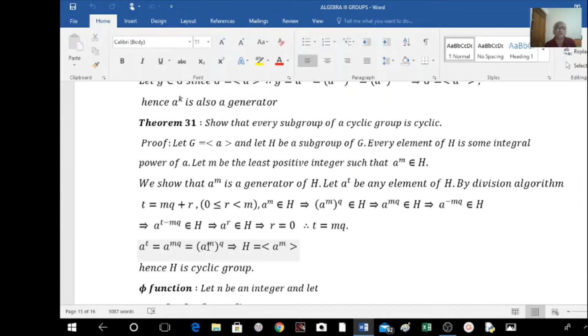So every element of H can be expressed as integral powers of A raised to m. This shows that A raised to m is the generator of H. So H is the cyclic group generated by A to the power of m. This shows that every subgroup of a cyclic group is a cyclic group. Hence H is a cyclic group.